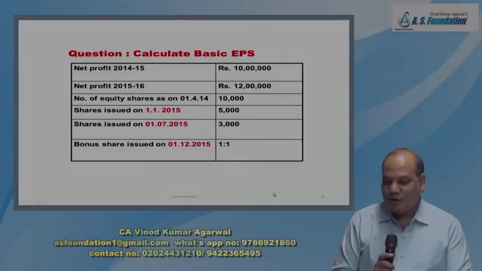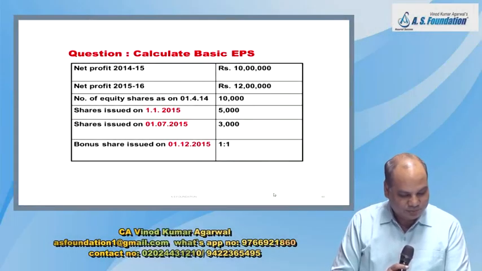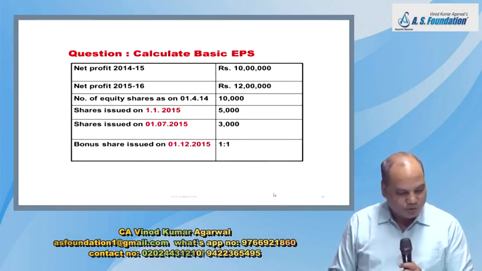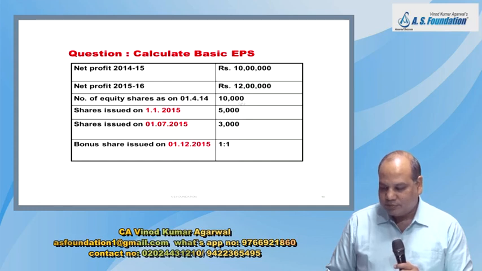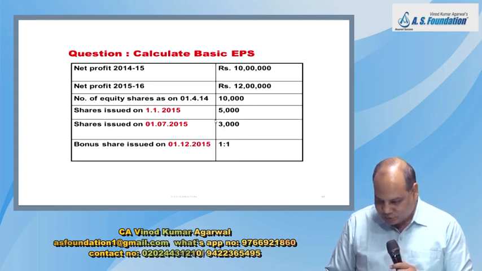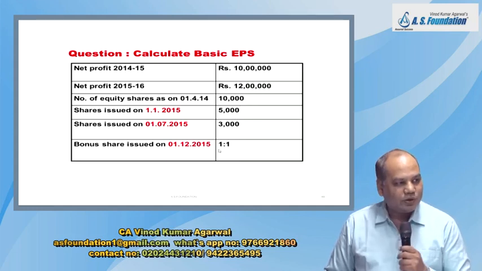Good evening. Come to this question which was given to you as homework. Which is this question number? 8. You have noted the question? 10 lakh net profit, 12 lakh net profit, number of shares 10,000, 5,000, 3,000 shares issued, and there is a bonus issue also 1:1.